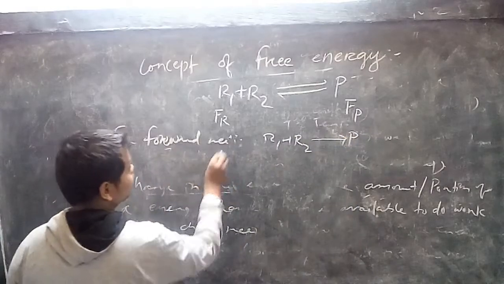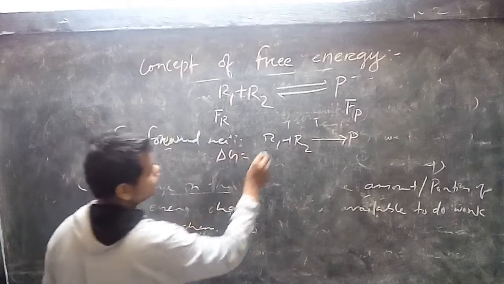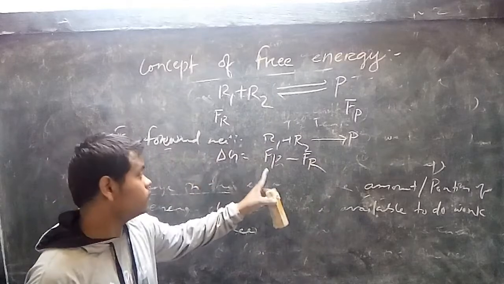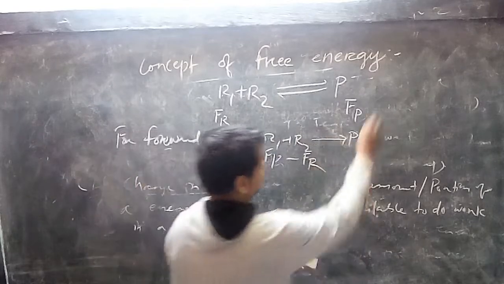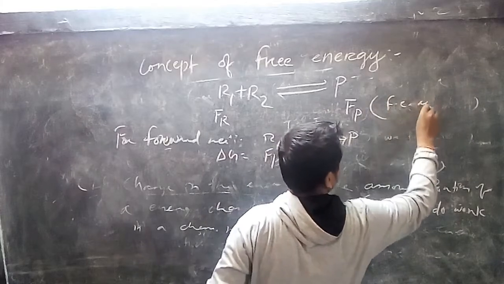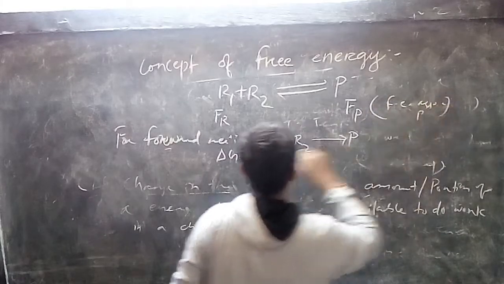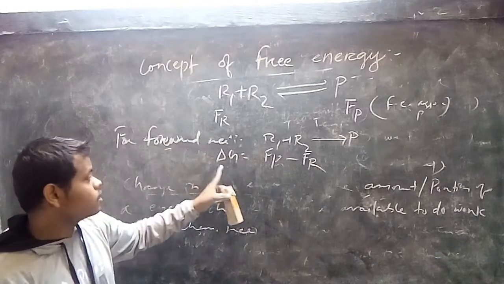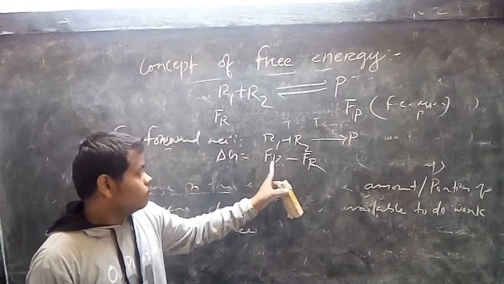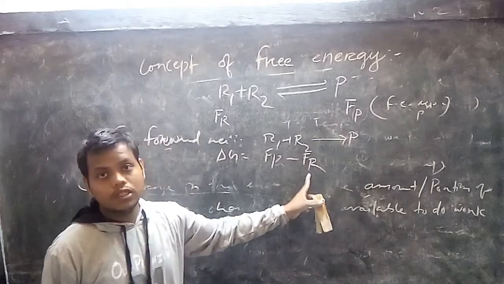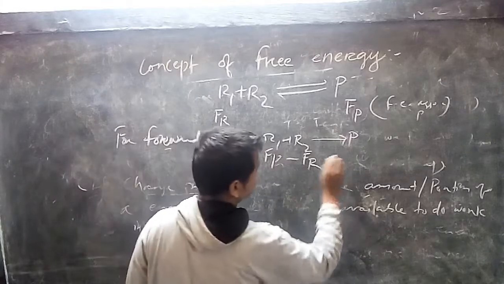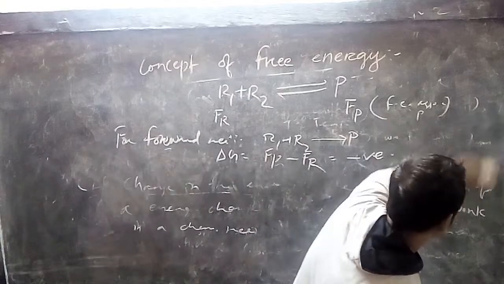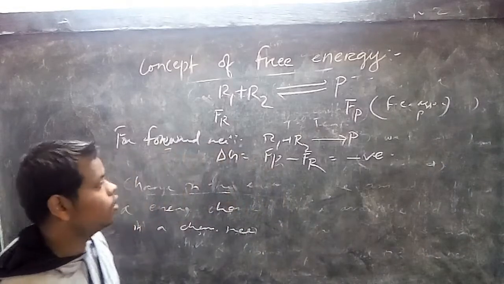For forward reaction, the value of del G, change in free energy, is product minus reactant. Remember this one. Okay. What is Fp? Free energy associated with product, and Fr is the free energy associated with reactant. So in forward reaction, del G or change in free energy is free energy associated with product minus free energy associated with reactant. That means this value is always a negative value. Okay. The del G or change in free energy associated with forward reaction is always a negative value.